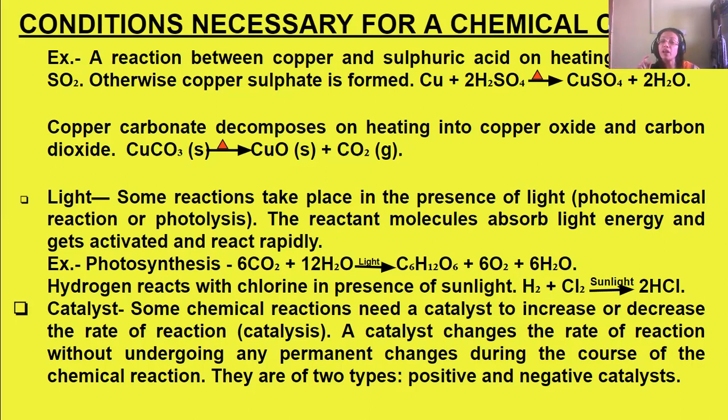The name suggests it: photosynthesis. Synthesis is production, and photo means light. So light is helping in synthesis. That is a light reaction: light is helping the substances to combine to form new substances.